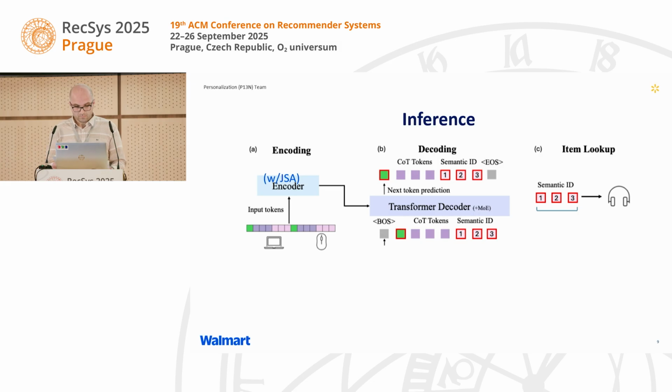During inference, the JSA-powered encoder processes the input sequence to generate a context. Then a decoder auto-regressively predicts the next sequence of COT and semantic tokens.